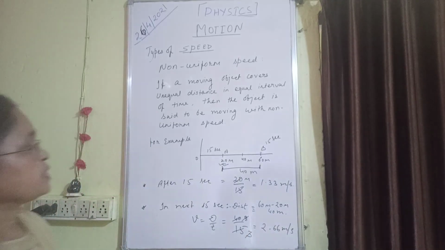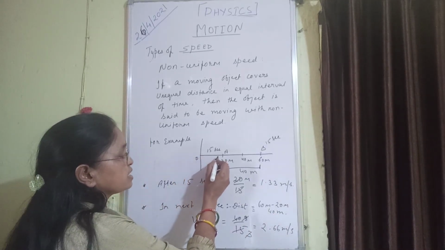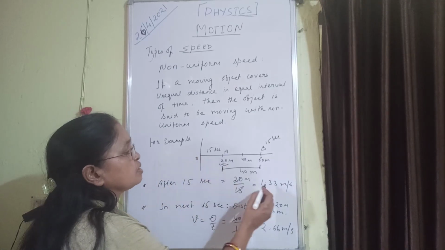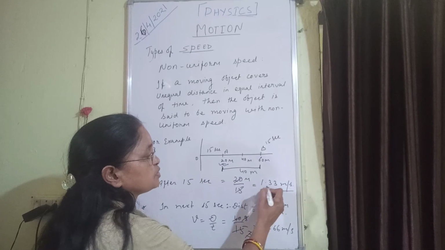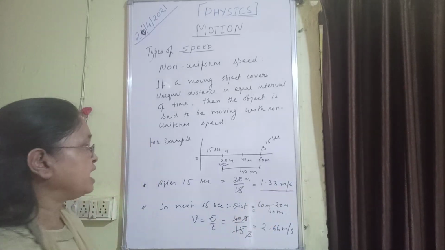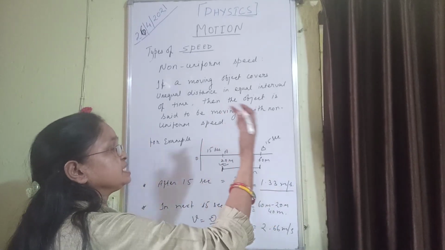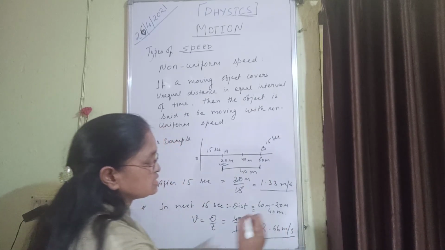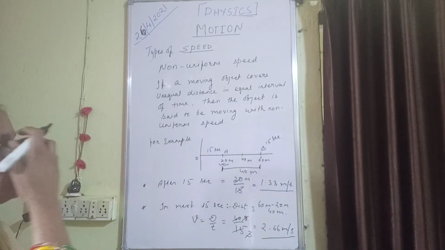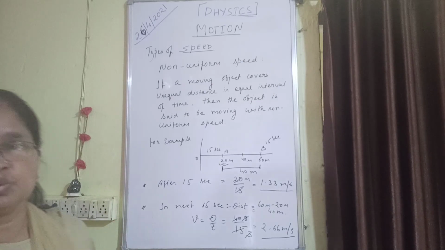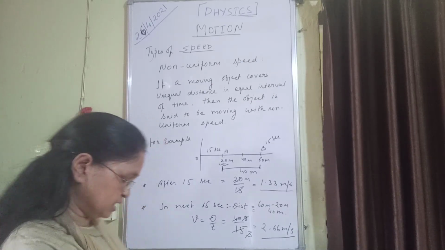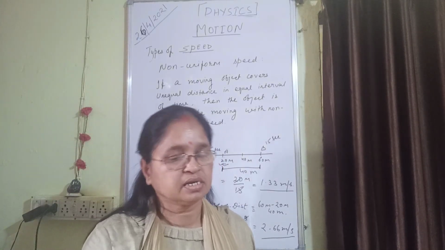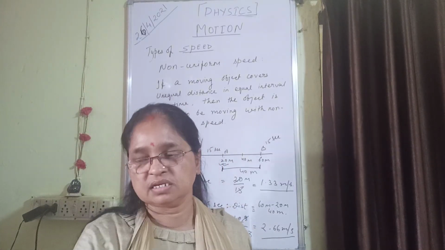So you see, after completing the first 15 seconds, the speed of the body was 1.33 meter per second, and after completing the next 15 seconds, its speed was 2.66 meter per second. So this is non-uniform speed. And then students, average speed and instantaneous speed, this we will do in the next class. Okay.